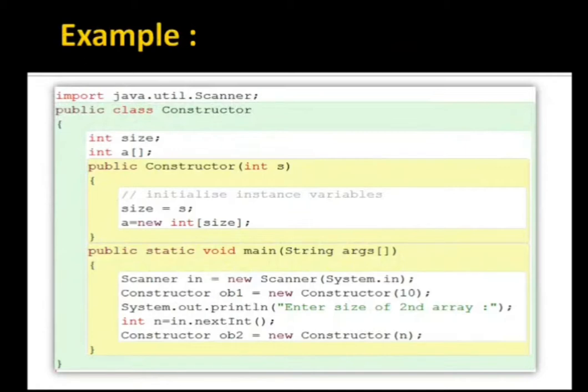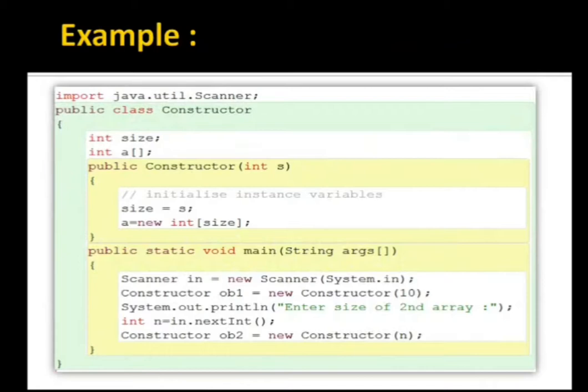I had created one example for you all so that you can understand what I want to say. See, by using scanner, I'm going to accept a few values from the user, and I'm going to provide these values to our global variables. See the main function. First of all, in that I'm using scanner, and I'm creating an object of class constructor, ob1, and I'm going to provide 10 to the constructor.